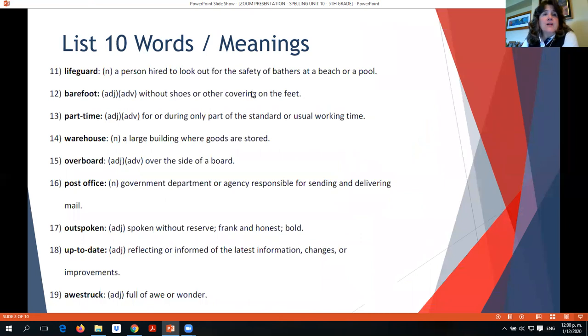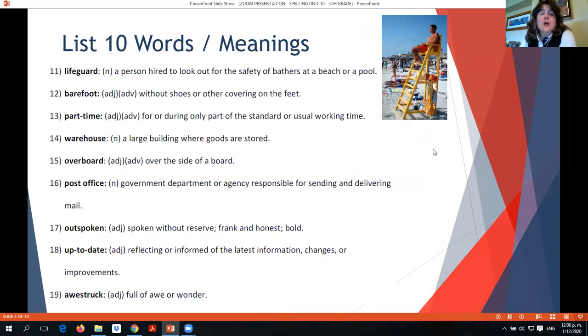Okay, lifeguard is a person hired to look out for the safety of bathers when you're at a beach or in a pool, okay? They always sit in these high chairs so they can have a good view of all the people that are enjoying the beach or the pool, okay? They have these implements for safety and to help others.